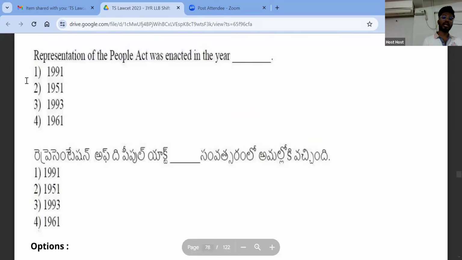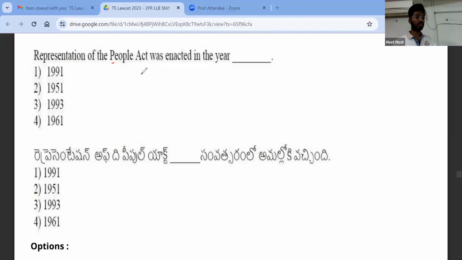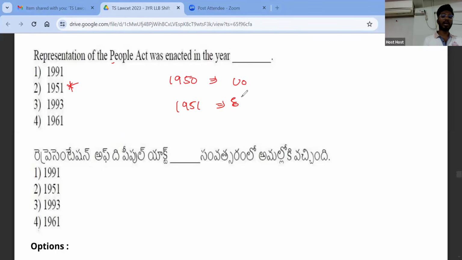Very important question again. Representation of People's Act was enacted in which year? It was enacted in the year 1951. See, there are two Representation of People's Act. The first act, which was enacted in 1950, is related to conduct of elections, right? Qualification of voters and etc. Second RP Act, which was enacted in 1951, is related to election malpractices, right?